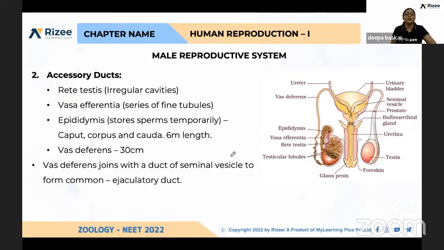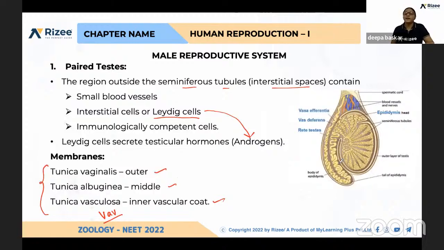That is also very much important. That's all about testes. Okay, let us move on to the second component, accessory ducts. The first accessory duct is the rete testis. Let me explain.